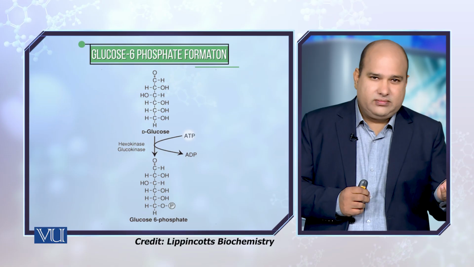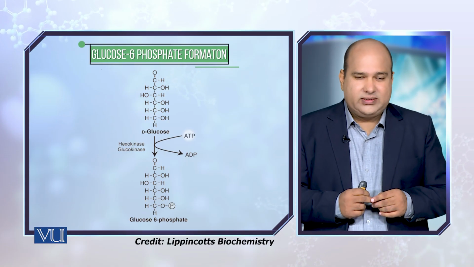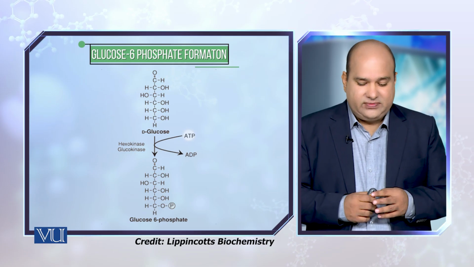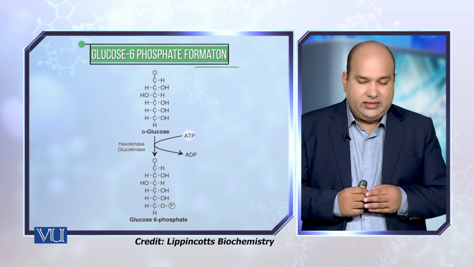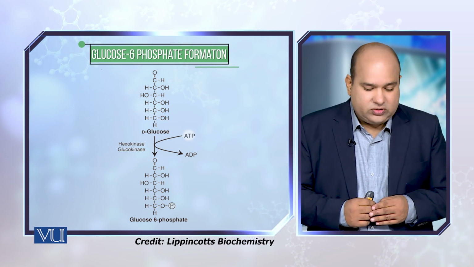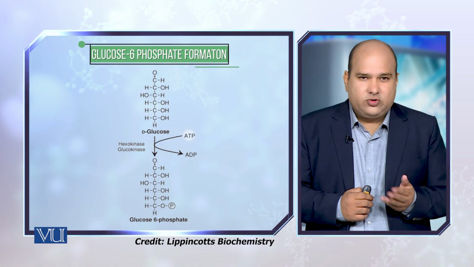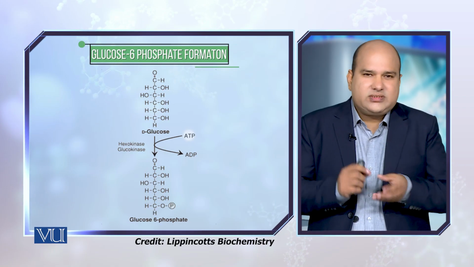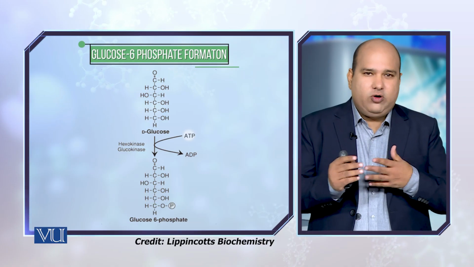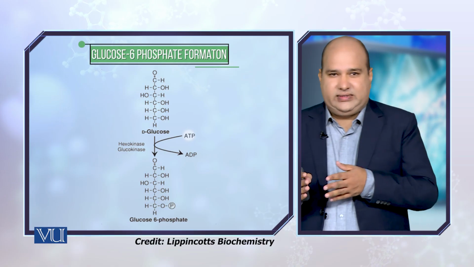Hexokinases were regulated by the product, but this is not the case with glucokinase. Here the glucokinase is regulated by fructose 6-phosphate rather. So this is a little bit of difference between how the two types of enzymes, hexokinase and glucokinase, behave.